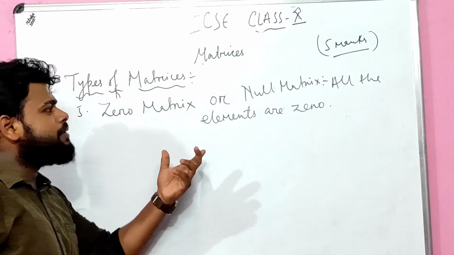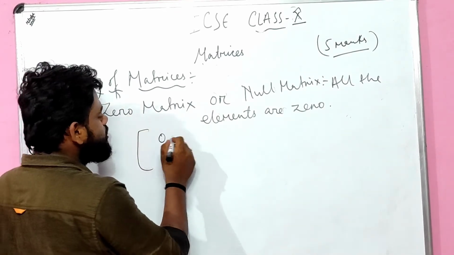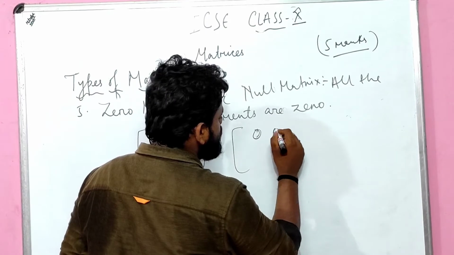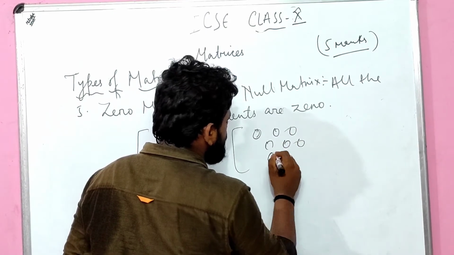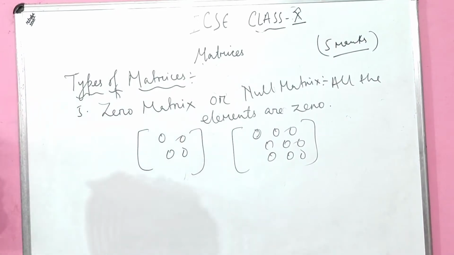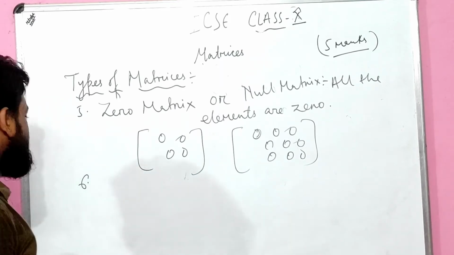So zero matrix is also known as a null matrix. For example, 0 0 0 0, 0 0 0 0 0 0 0 0 0, whatever you do, that is all about a zero matrix. It is clear. Number 6. Okay, null matrix is done. Then after that, diagonal matrix.